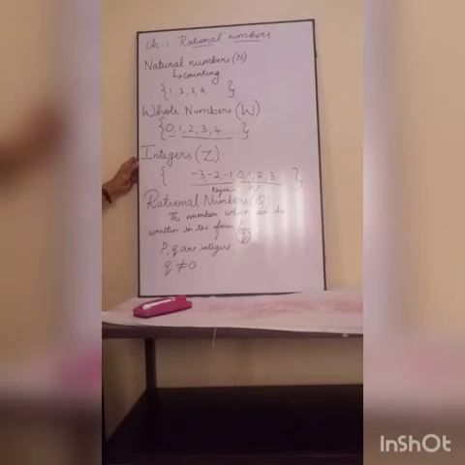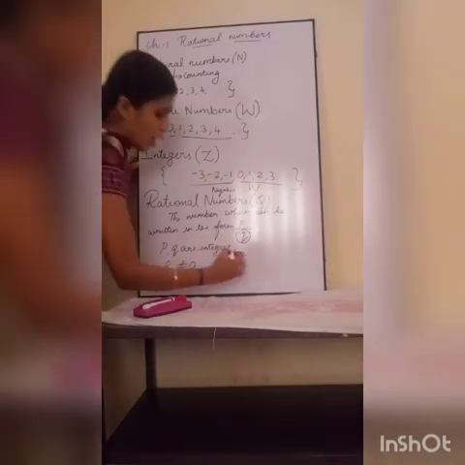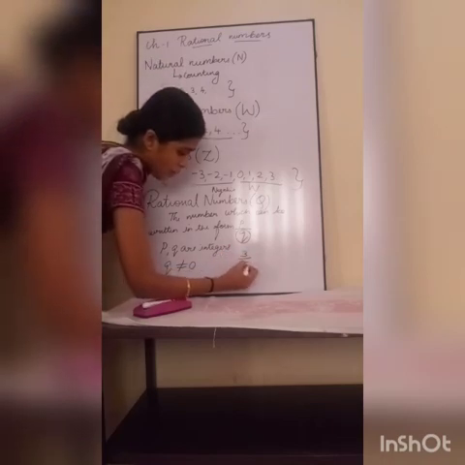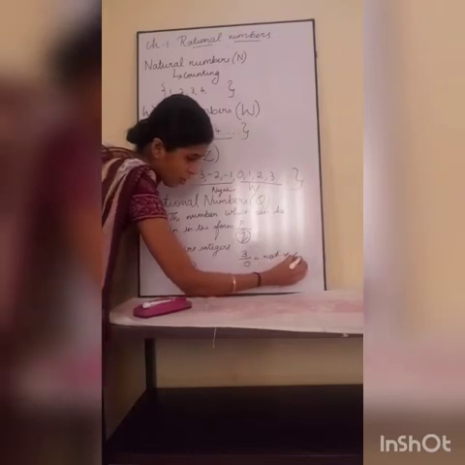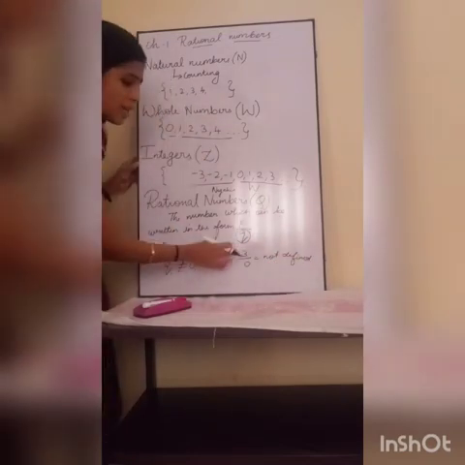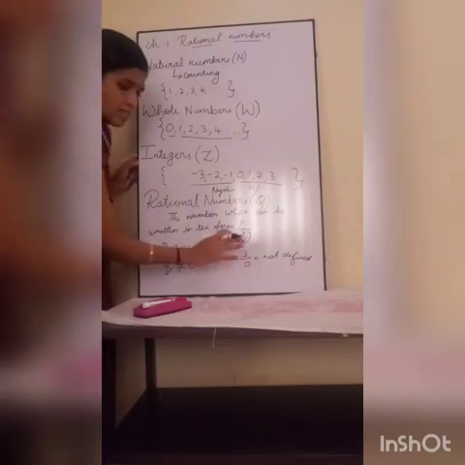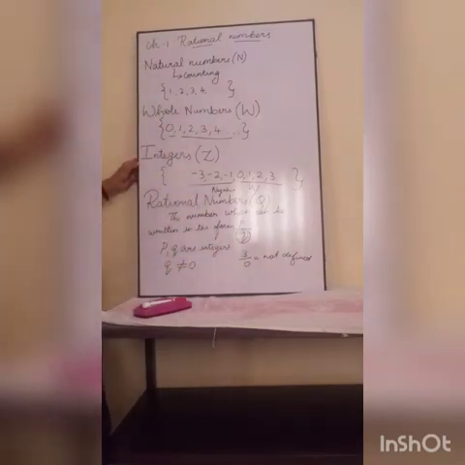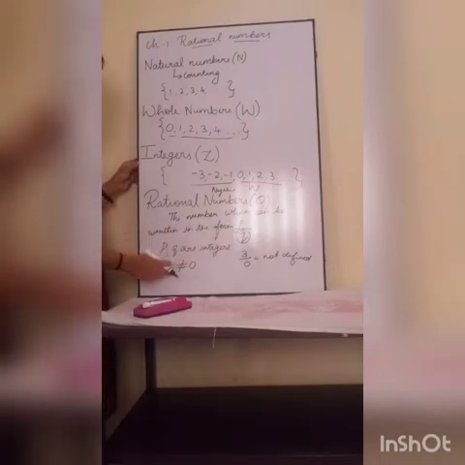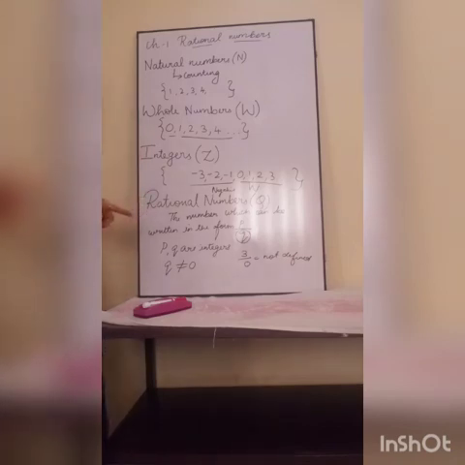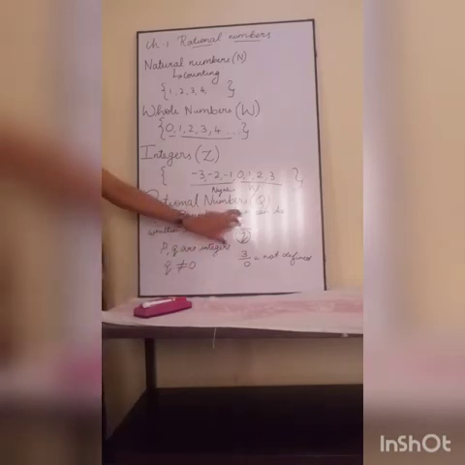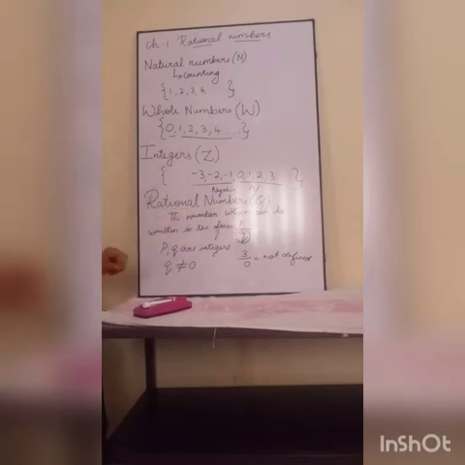Because any number if you divide by 0, which means 3 by 0 I am writing, listen, this is not defined. So any number, if you are dividing by 0, it is not defined. Understood? So a number which can be written in the form P by Q, where P and Q are integers, and Q is not equal to 0, we are saying that P by Q format numbers are rational numbers.